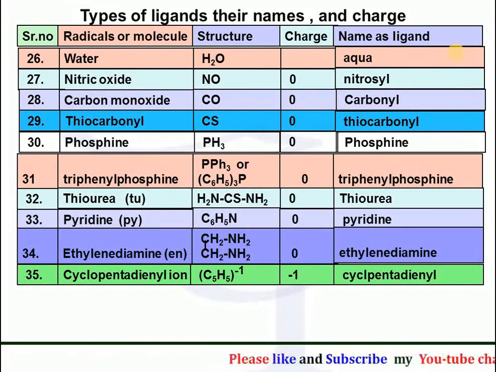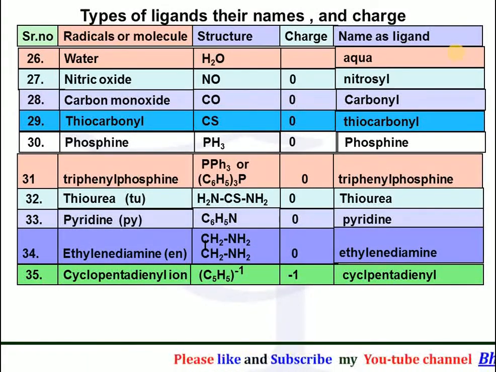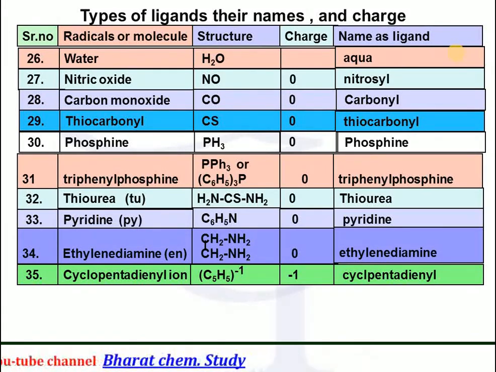So these are some important molecules or radicals. Please learn this table, their symbols, so that we can identify them, their charges so that we can find out their correct oxidation state, and also learn their names when they act as a ligand or are present inside the bracket.